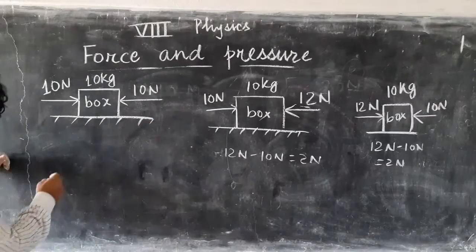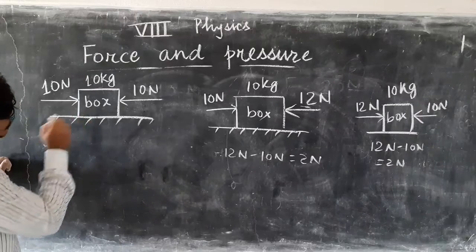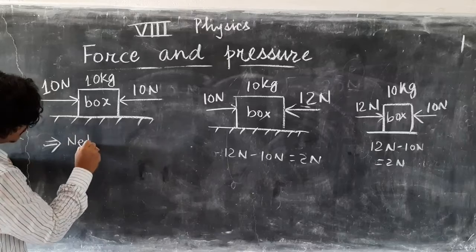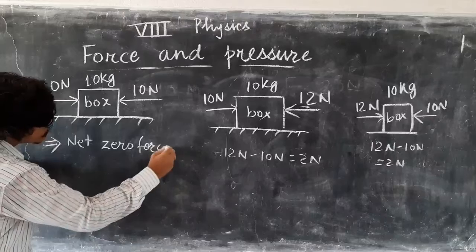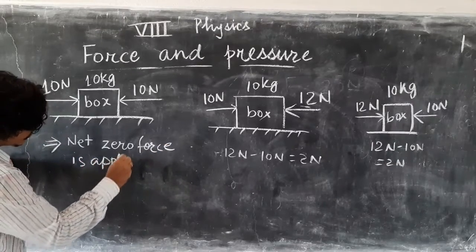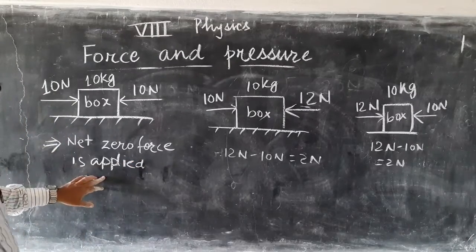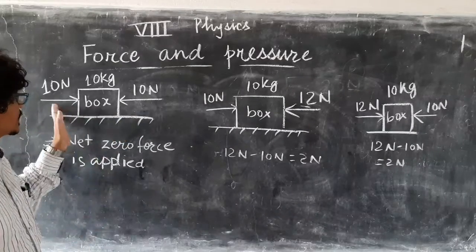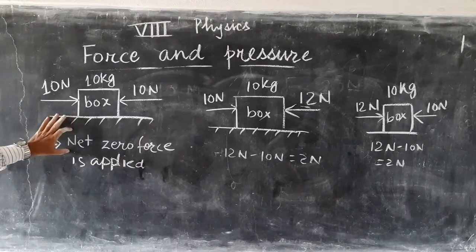So let us write here, this is equivalent to no force applied on this box, or you can say that net zero force is applied. In this case, net zero force is applied because left side force and right side force are equal. They will cancel each other. So equivalent to this is net zero force applied.